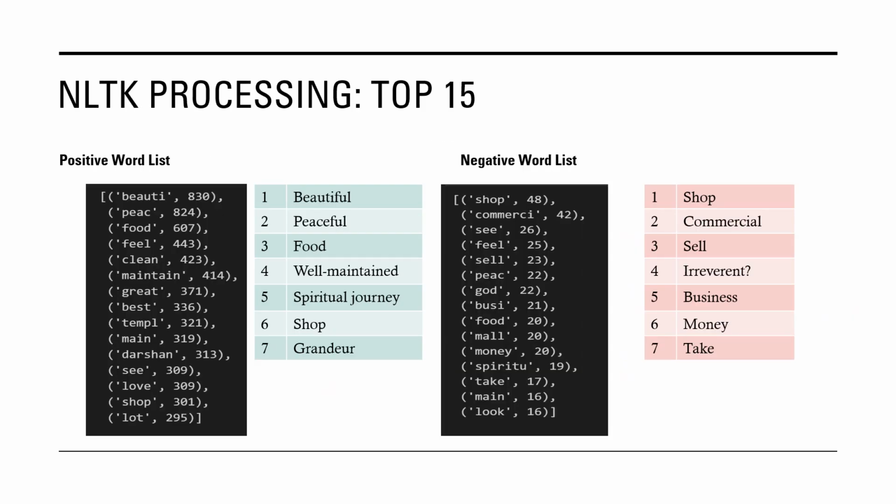So this was also taken just in a word list. The top 15 words, whether positive or negative, I pulled out and reduced these down. You can see highlighted: beautiful, peaceful, food, well-maintained, spiritual journey, shop, and the grandeur of the place, which were the main positive emotions or word lists that people felt. The negative word list again was mostly relating to money: shop, commercial, sell, irreverent, business, money.